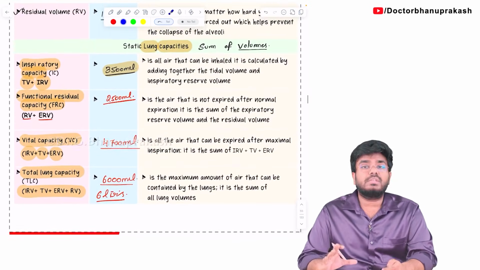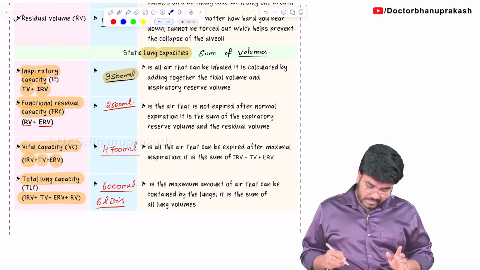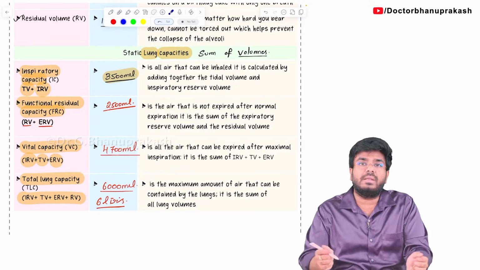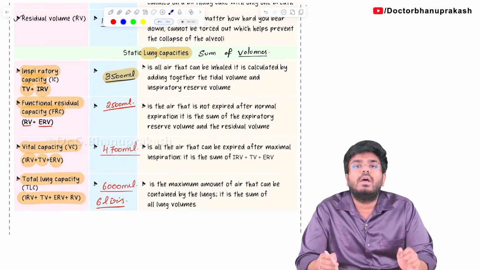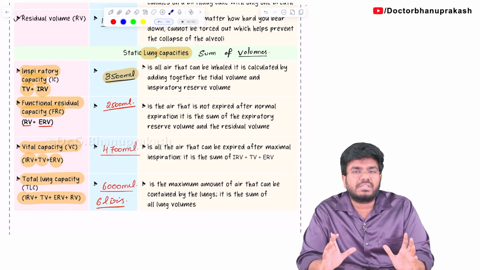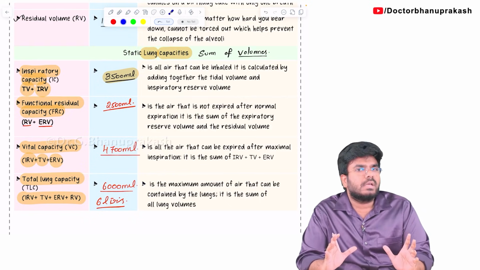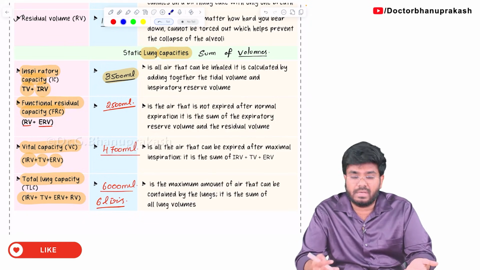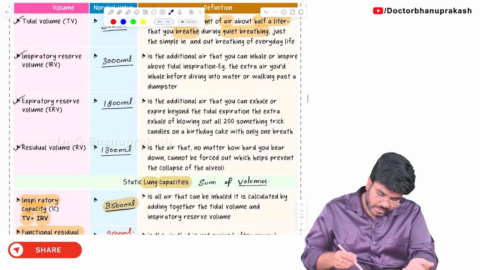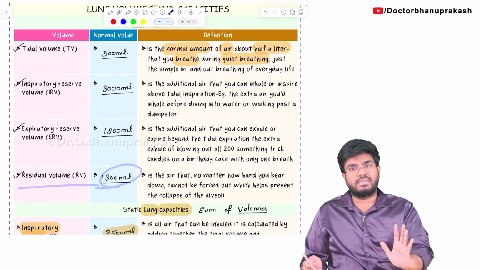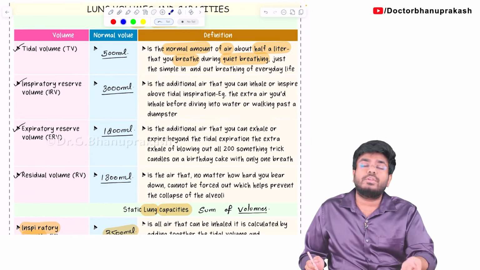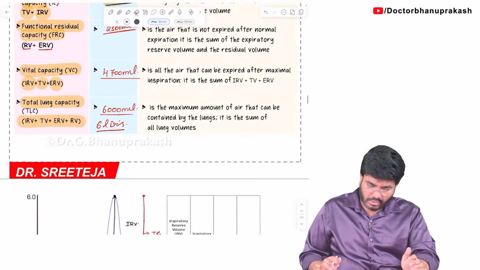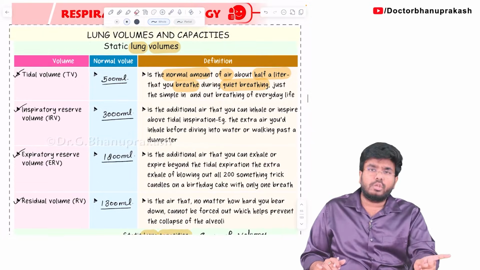The maximum air that you can store in your lungs is 6 liters. In this 6 liters, if you wish, you can take out 4700 ml. That's the vital capacity, the maximum that you can take out. So my lung capacity is 6 liters, out of which if I wish, I can take out 4700. So how much is not coming out? 1300 ml, and that 1300 ml is nothing but residual volume. Residual volume is never going to come out. So with this, we have completed the volumes and capacities.